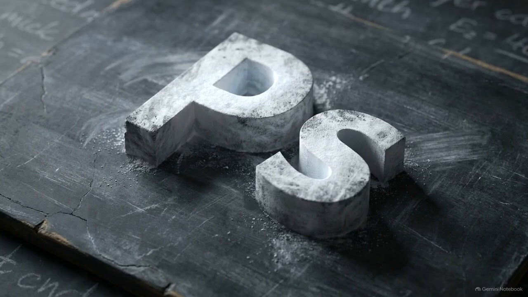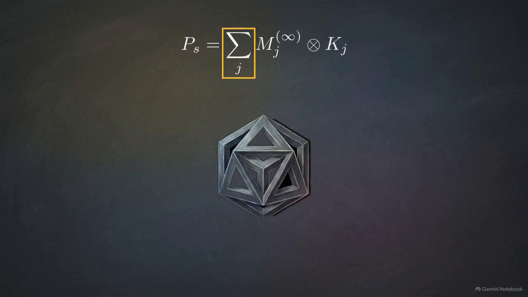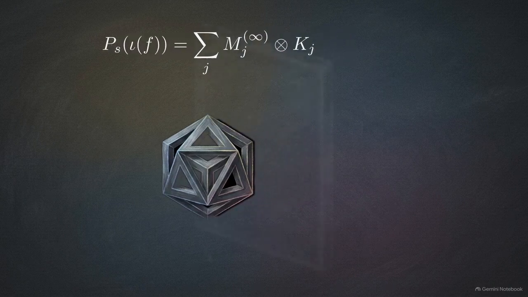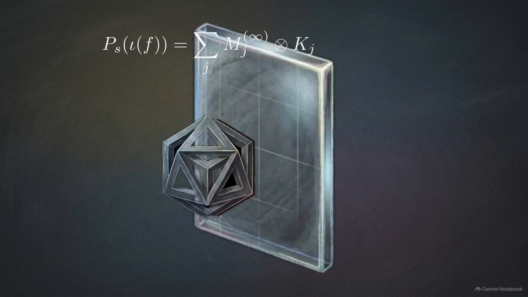Now we introduce the mixed operator, p sub s. It is defined as a sum over the system branches, multiplying a real operator by a cylinder kernel, k sub j. We apply this operator to our embedded state, iota of f. The tensor equation expands into two distinct operational halves.